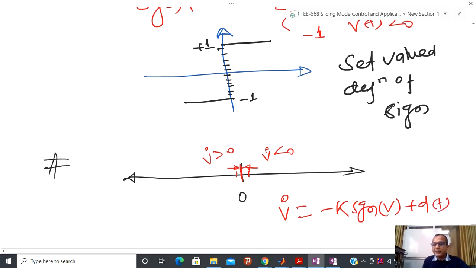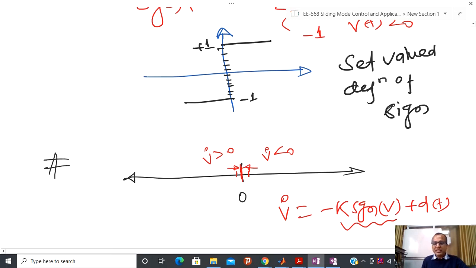So you can see that if V equals 0, then even with this particular quantity, if you assume 0, V dot, the rate of change of velocity, is governed by the disturbance. But what we have observed is that if you are at the equilibrium point, you are unable to move. Why are you unable to move? Because on both sides I have two kinds of opposing force. So it means there exists a certain phenomenon which forces us not to move from V equal to 0. And how to interpret that?